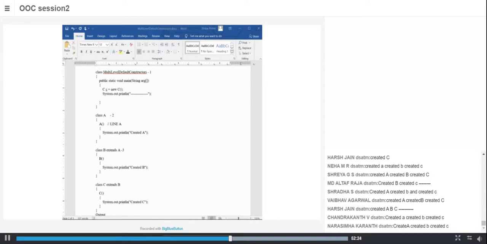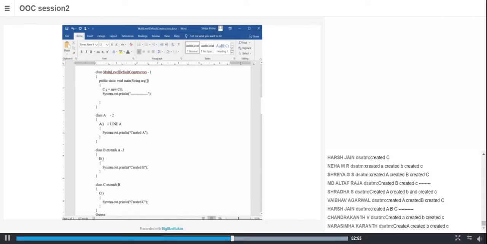I say C = new C. Whenever an object is created, the constructor gets called. So the constructor of C should get called. So control comes to this statement. But I see here, C extends which class? B. So the base class of C is B.